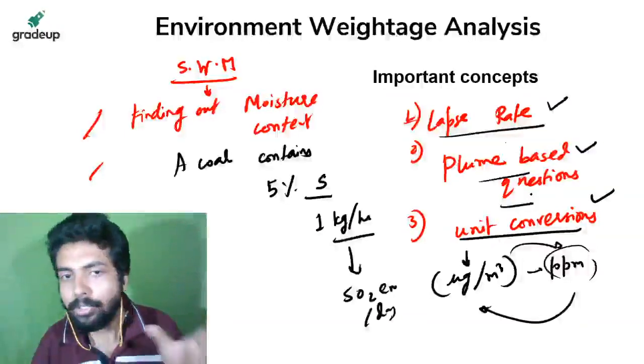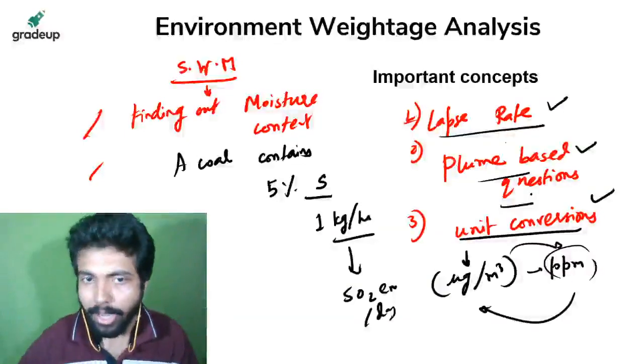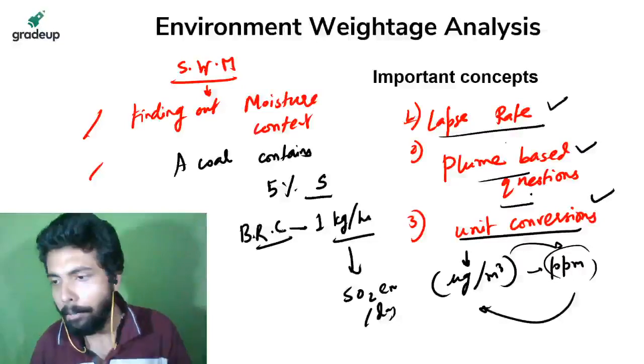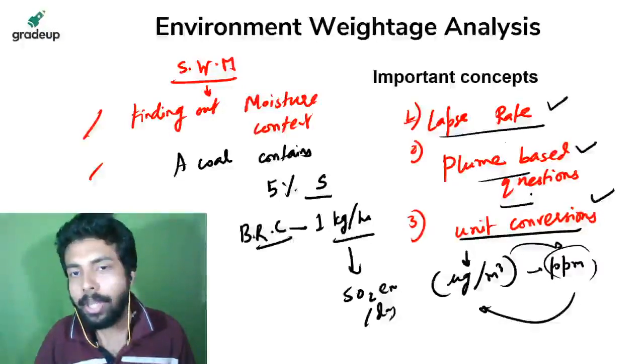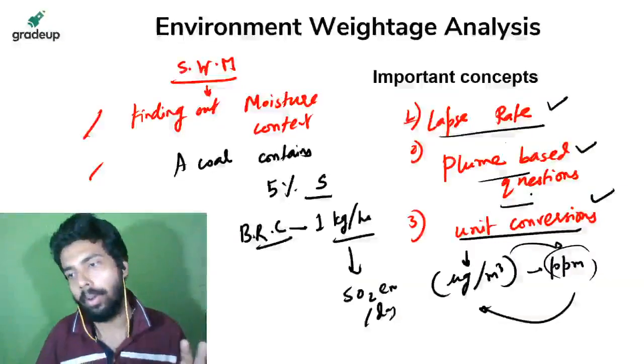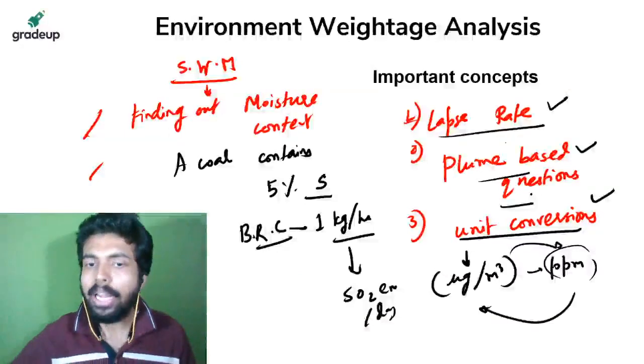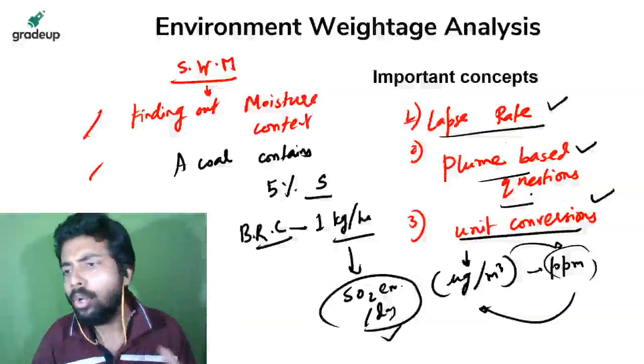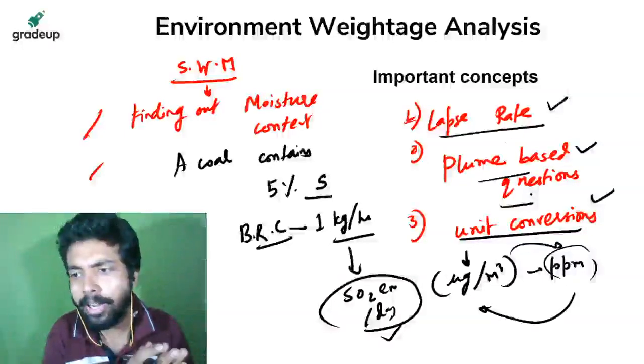A coal contains 5% sulfur. This is the burning rate of coal, BRC. This is suppose told as 1 kg per hour. Suppose they are asking you what is the sulfur dioxide emission per day. It is not a direct question from solid waste management.